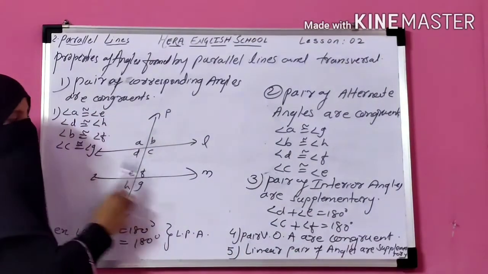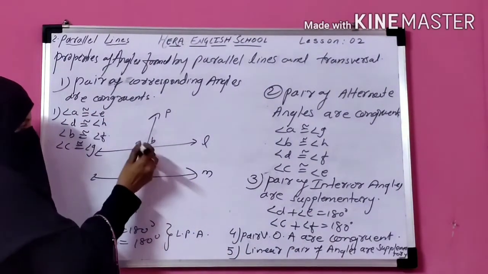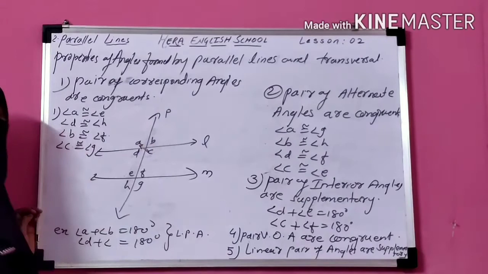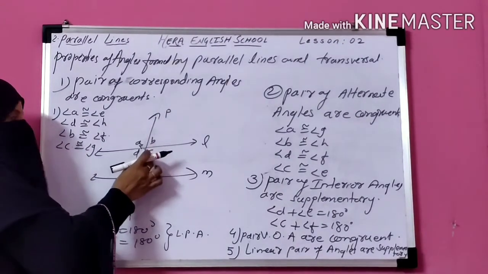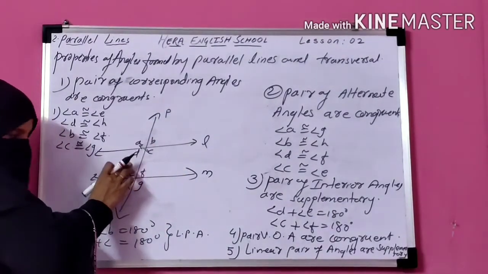Now the fourth one is pair of vertically opposite angles. So these vertically opposite angles are congruent. So A is congruent to C, B is congruent to D, and so on.